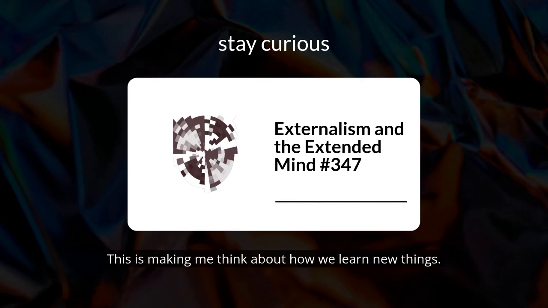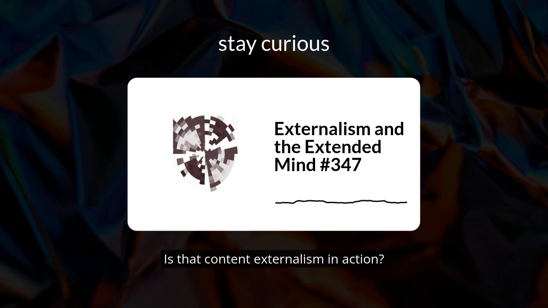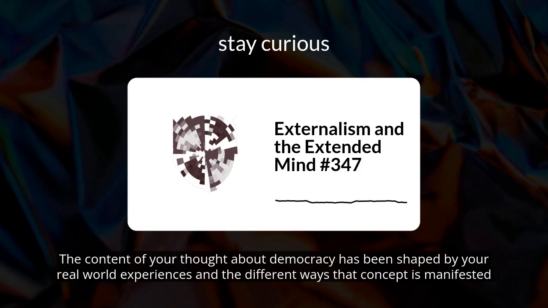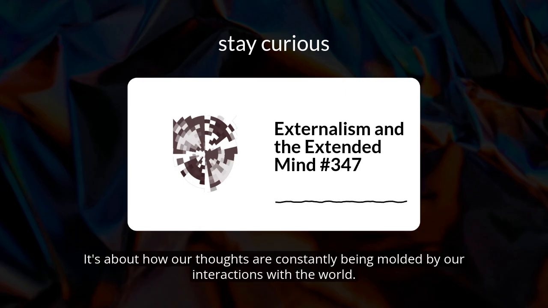This is making me think about how we learn new things. My understanding of democracy has definitely evolved over time as I've encountered different political systems and events. Is that content externalism in action? That's a great example. The content of your thought about democracy has been shaped by your real-world experiences and the different ways that concept is manifested in different societies. So it's not just about passively receiving information. It's about how our thoughts are constantly being molded by our interactions with the world.